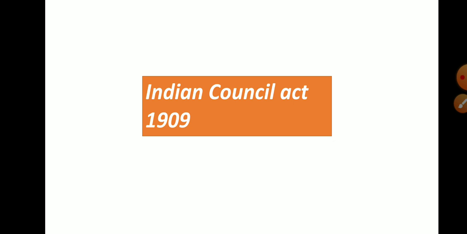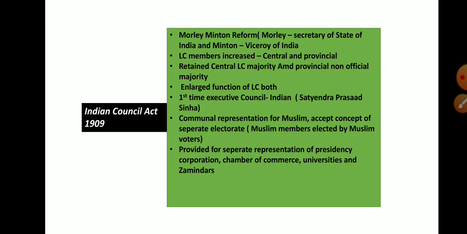The next one is the Indian Council Act 1909, also known as the Morley-Minto Reform. Morley was the Secretary of State for India, and Minto was the Viceroy of India when this act was enacted.